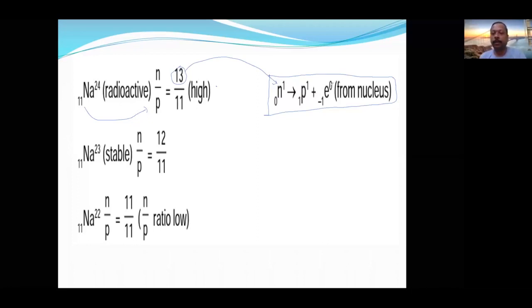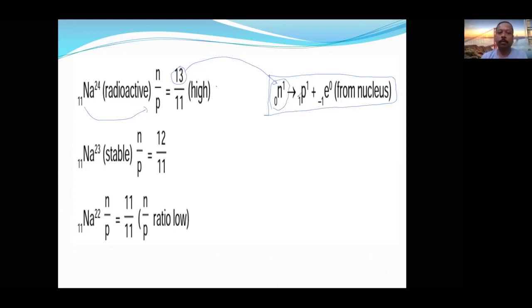Also I told you the mass of a neutron is negligibly higher than the proton, so that extra mass will be converted into the electron, and the charge is already 0, equal to plus 1 and minus 1. So how beta particles are emitted, how electrons are emitted from the nucleus, I think it is clear.